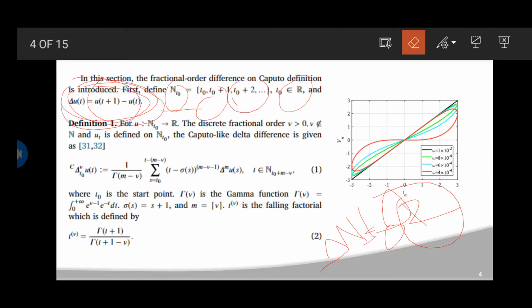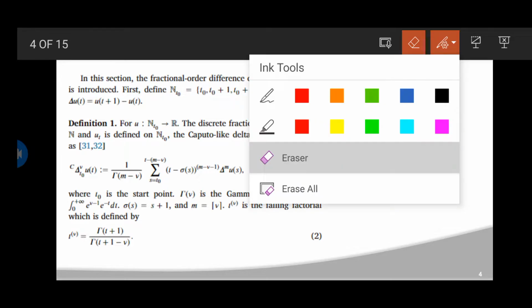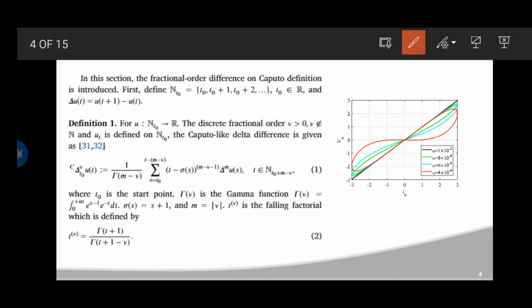Definition 1: for mu mapping N_t0 to R, the discrete fractional order v greater than 0, v does not belong to the natural numbers, mu(t) is defined on N of t0.